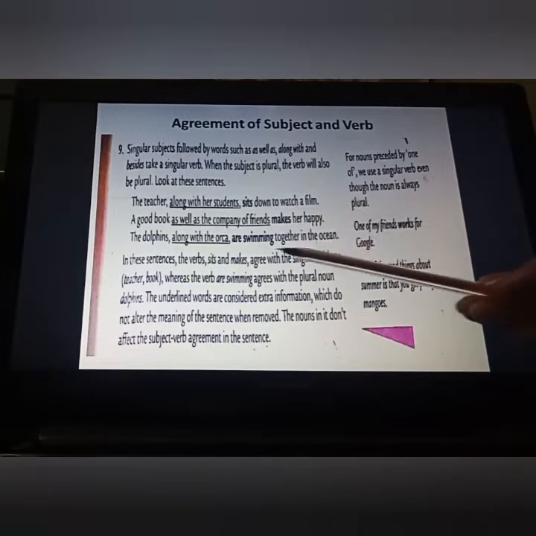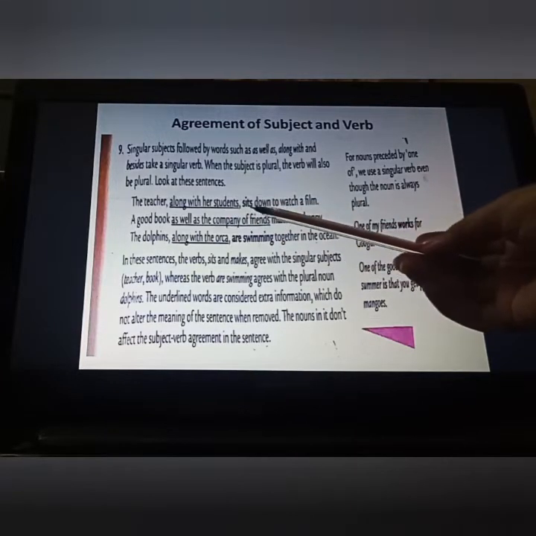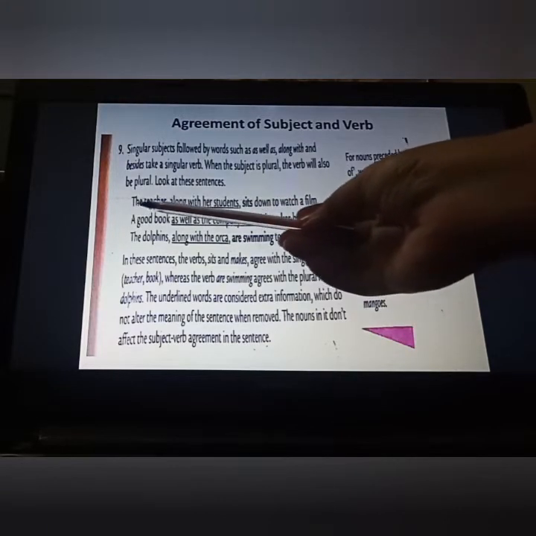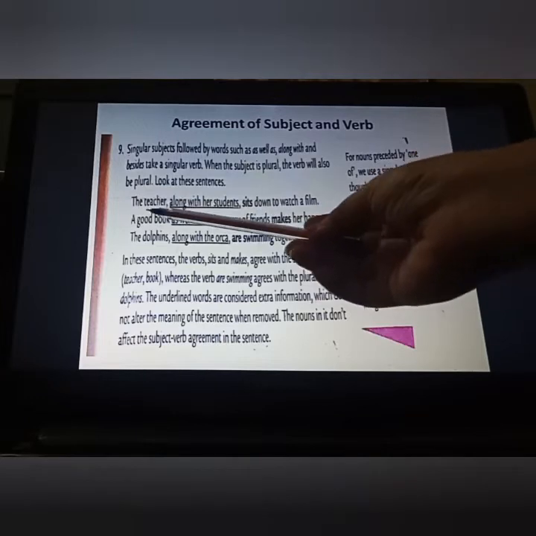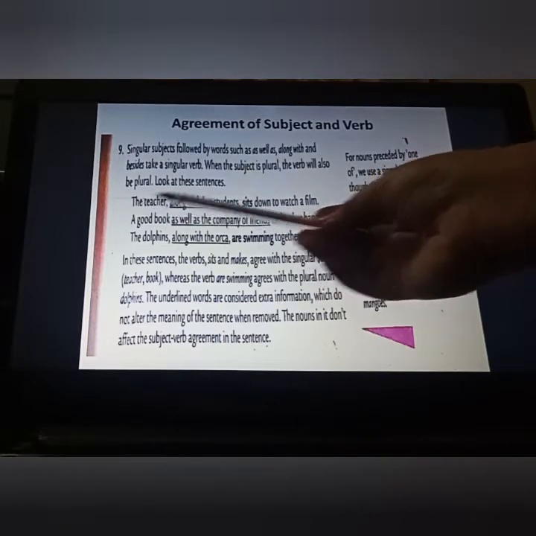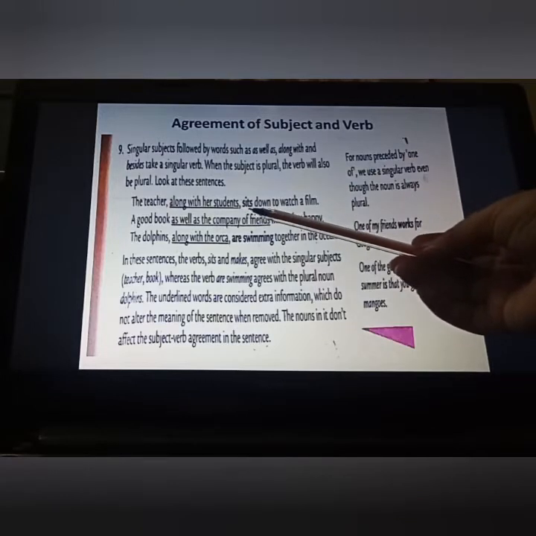Here you will not say that according to students we are supposed to put the verb. Here we are talking about the teacher. The teacher is the subject. So according to the teacher we have to put this verb over here. The teacher is singular. That's why we have put the verb fifth form, sits.